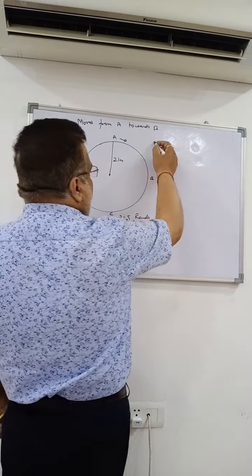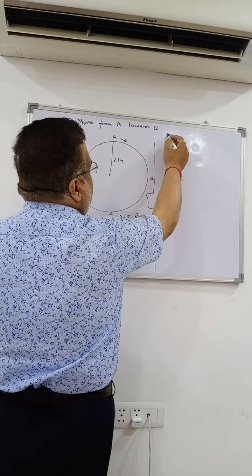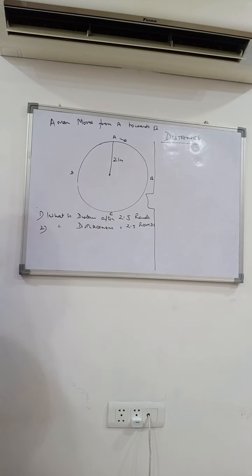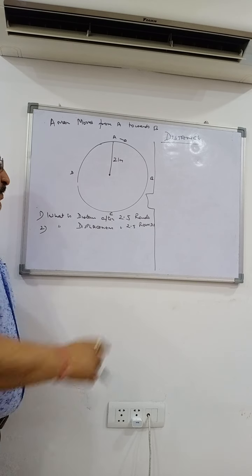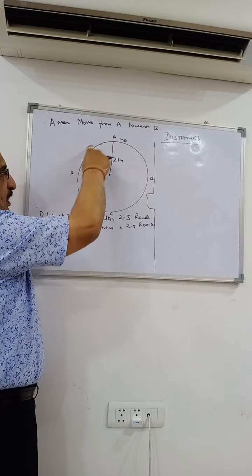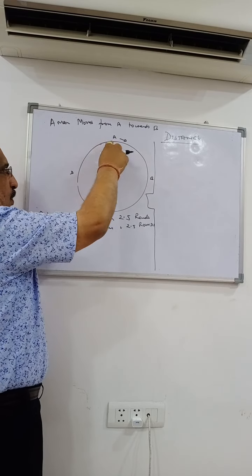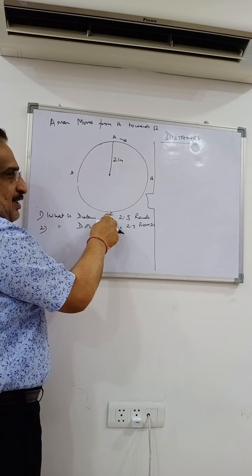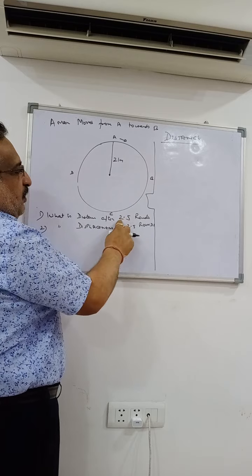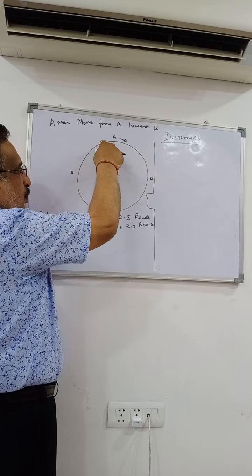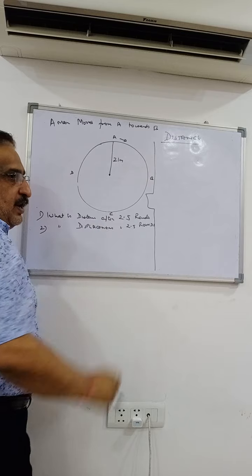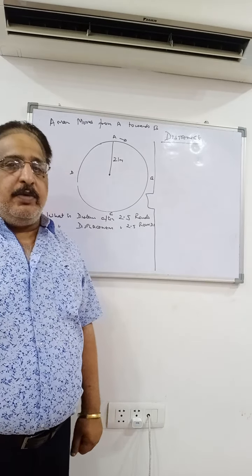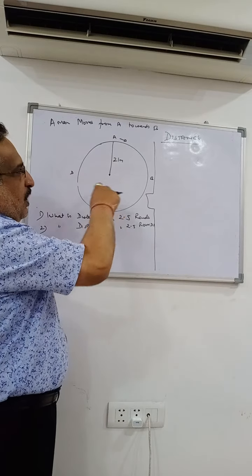Now, moving on to the distance. Distance is the actual path traversed. How will the body move? The man will move from A, this is one round, two rounds, and then it will reach C. 2.5 rounds means 1, 2, and then half a round. So the final position of the man will be C. That means the person has made 2.5 rounds.